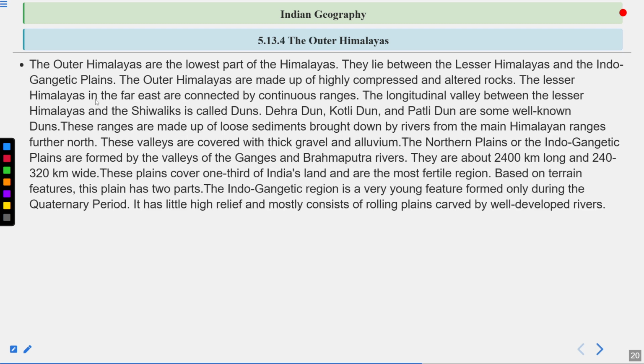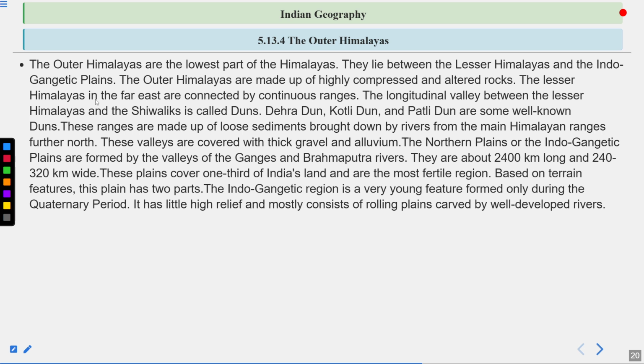Then the Outer Himalayas. The Outer Himalayas are the lowest part of the Himalayas. They lie between the Lesser Himalayas and the Indo-Gangetic Plains. The Outer Himalayas are made up of highly compressed and altered rocks.